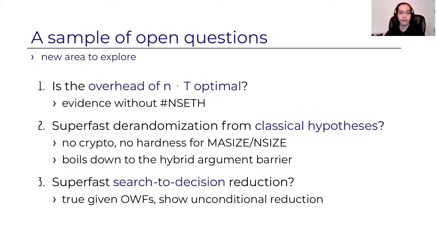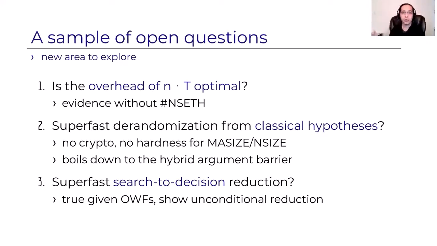It requires one-way functions. Can we show it only from classical hypotheses? No crypto and no hardness for Merlin-Arthur circuits or for non-deterministic circuits. Just hardness of time 2 to the kn versus time slightly smaller than that with a lot of advice. And as a side note, let me say that this question boils down to a well-known challenge called bypassing the hybrid argument barrier.